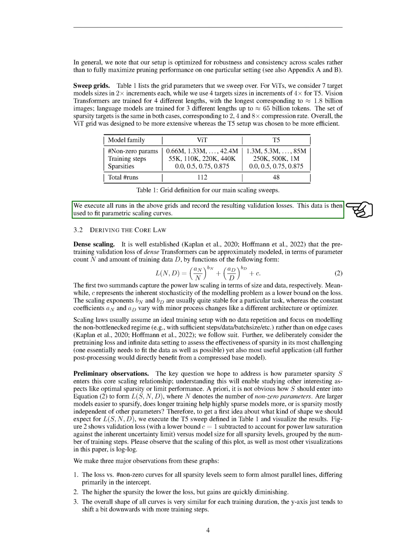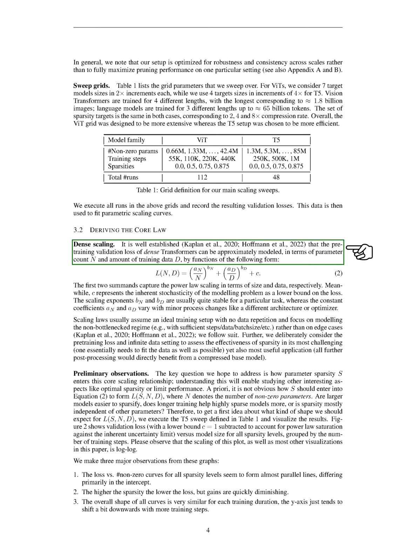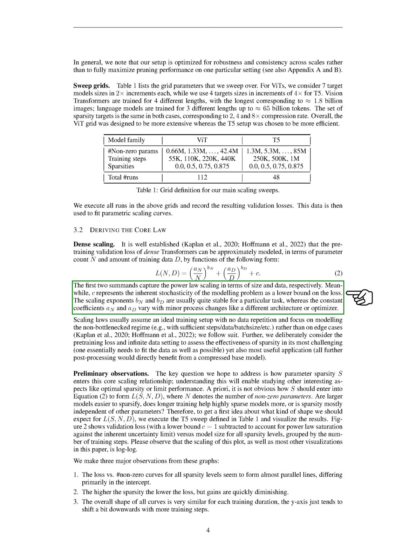Section: Dense scaling. Let's talk about dense scaling. It's widely accepted that the pre-training validation loss of dense transformers can be modeled using a specific formula. This formula takes into account the number of parameters, n, and the amount of training data, d. The formula looks something like this. The loss equals the sum of two terms, each raised to a certain power, plus a constant.